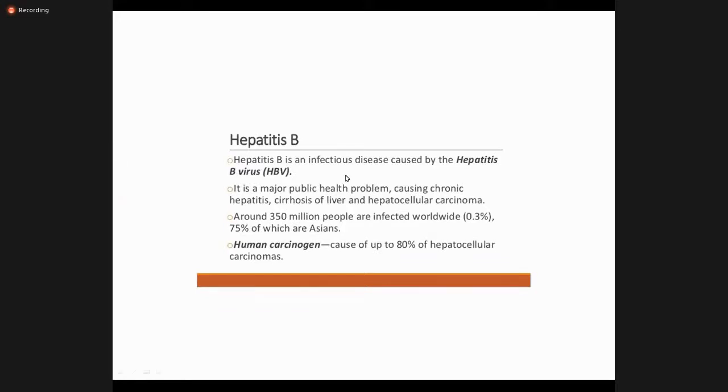Hepatitis B is an infectious disease caused by the hepatitis B virus. It is a major public health problem, as I've already mentioned, and can cause hepatitis, cirrhosis, and hepatocellular carcinoma. Overall in the world, around 350 million are infected, that is 0.3%, out of which the majority are Asians. Remember, this is a very common pathogen as compared to the Western world, and it is a human carcinogen, meaning cancer causing, responsible for up to 80% of liver cancers.